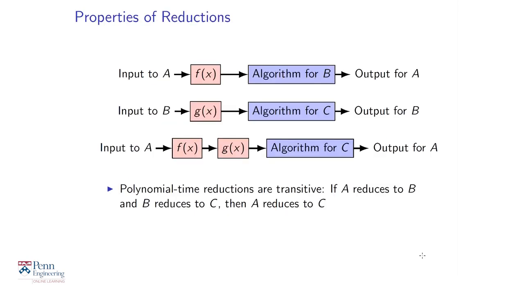How to prove it's NP-complete, I won't go into, but basically Cook and Levin said, take any problem in NP, look at how a verifier for that problem would work, and show how you can convert it to a formula that is satisfiable if and only if the input to the original problem is in the language. So don't worry about that last part. The Cook-Levin theorem is not part of this course. But assume that we've proven that satisfiability is NP-complete.